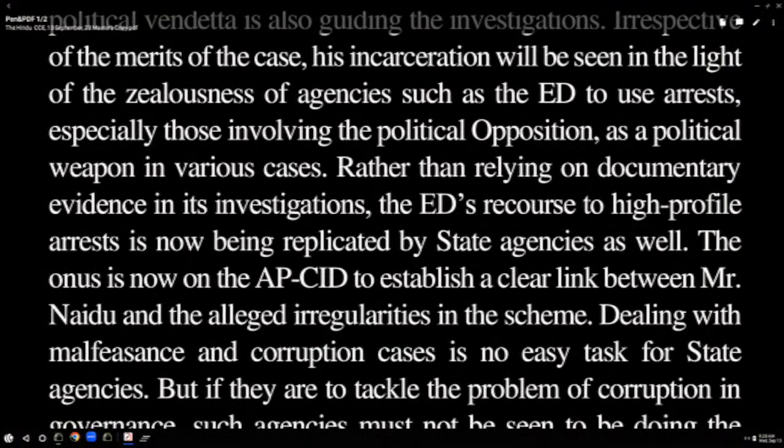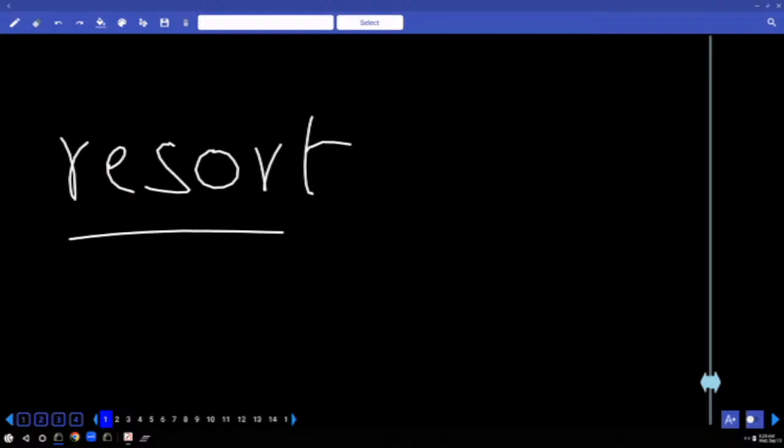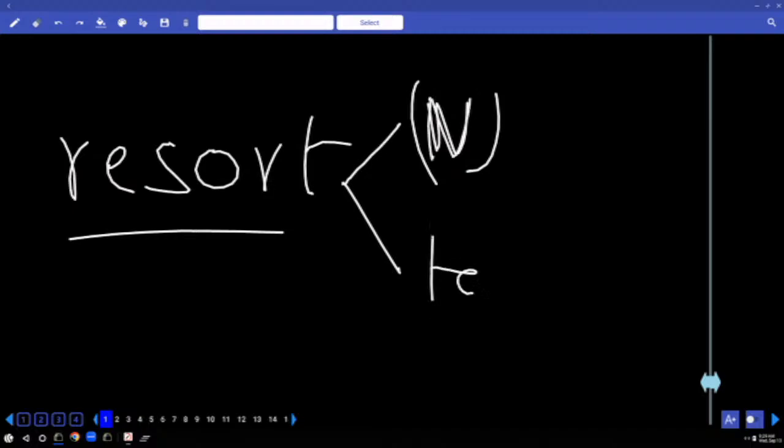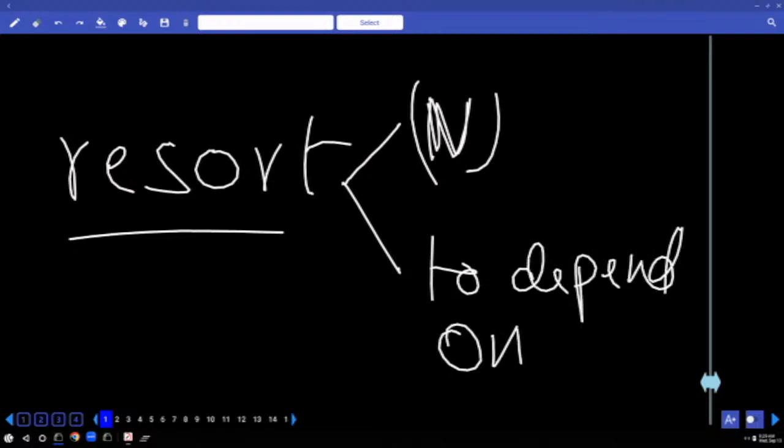How is it used here? The ED is recourse to high profile arrests, means resort. Write another word. Recourse, you can also say. Resort has two different meanings. Generally resort, noun or verb? Noun. Summer resort, winter resort. But resort also means to depend on. They resorted to violence. Means what? They depended on violence.